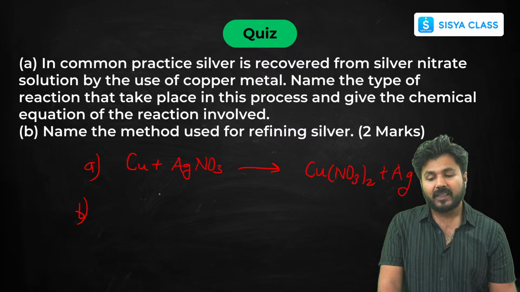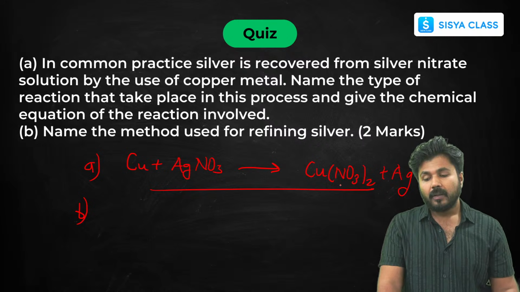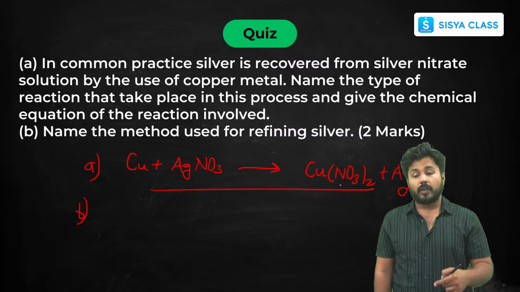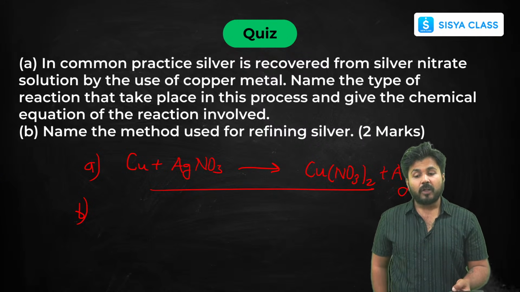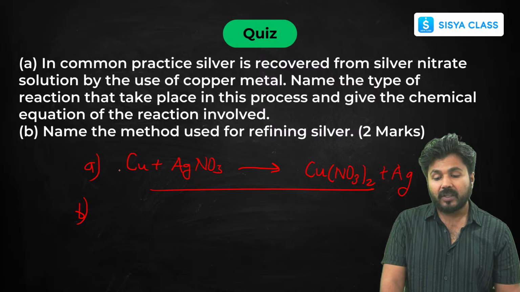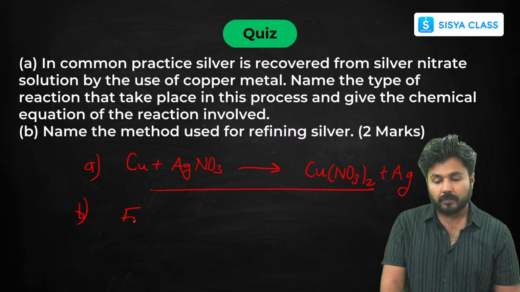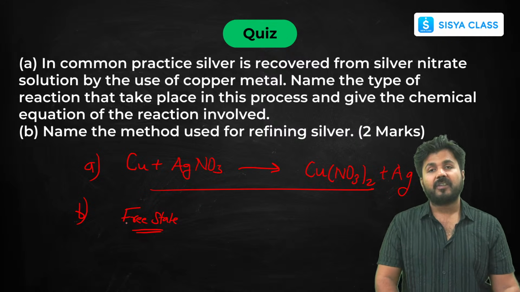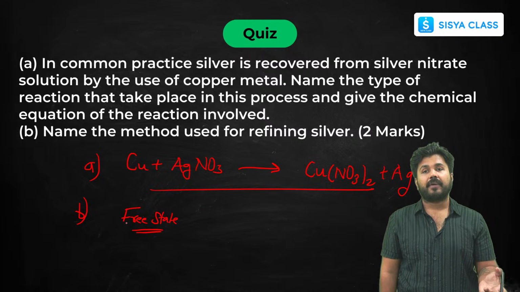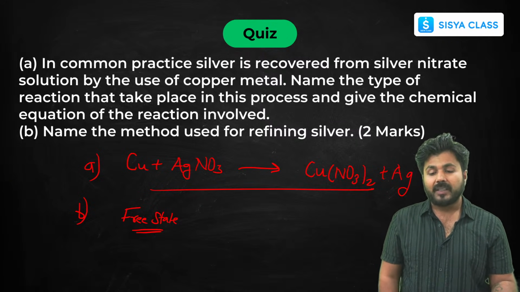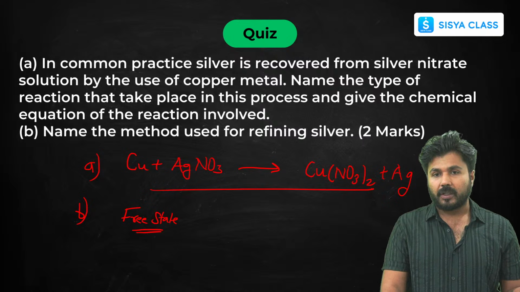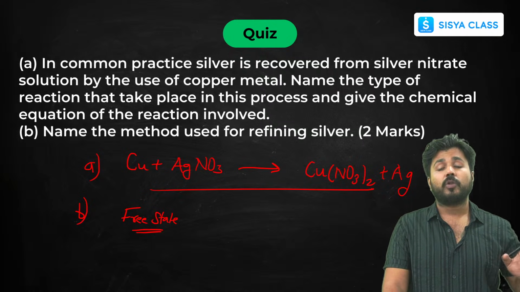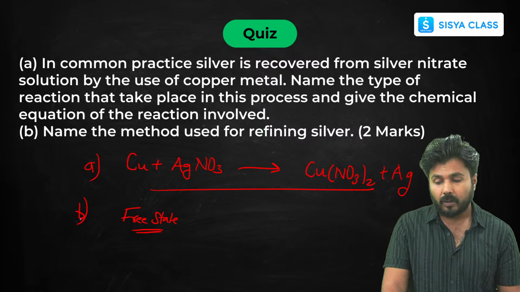Second part, name the method used for refining silver. Silver is already present in free state, as we have already seen that less reactive elements like silver, gold, platinum are already present in free state. Still, if you want, you can use the electrolytic refining method.